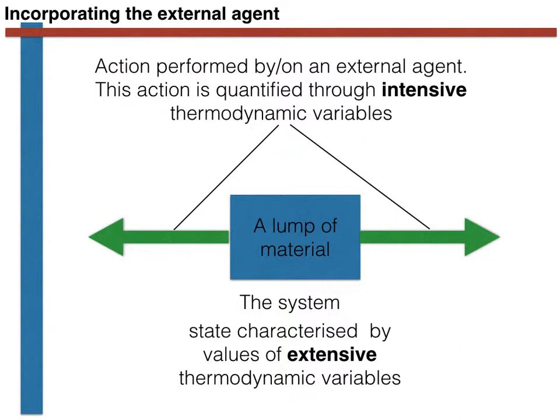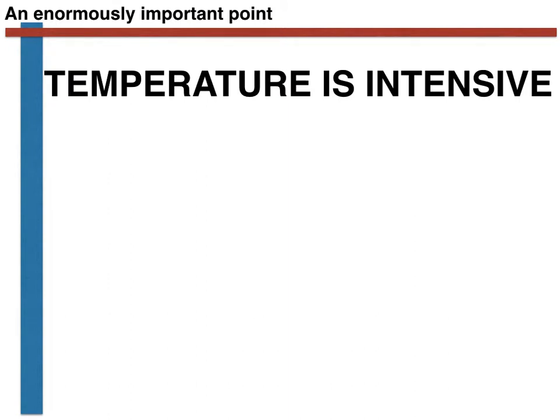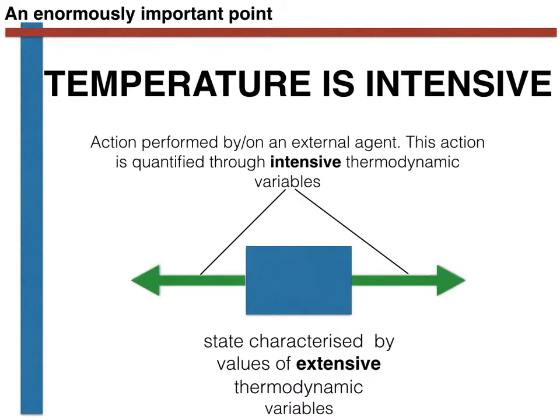We now come to one of the most critical ideas in thermodynamics, an idea that is, in my view, underemphasized in all of the textbooks on the subject. Temperature is an intensive thermodynamic variable. Let's consider what that means. Remember that I have insisted that the state of the system, the way that it behaves if nothing acts upon it, is characterized based on the values of the extensive thermodynamic variables, and that intensive thermodynamic variables are used to describe what an external agent will do to the system.